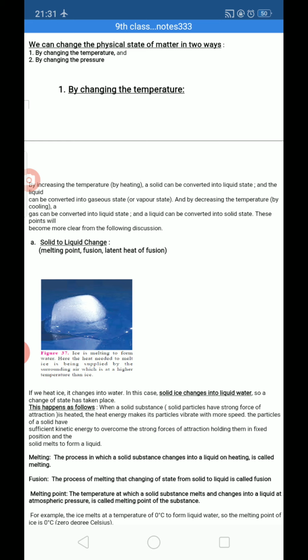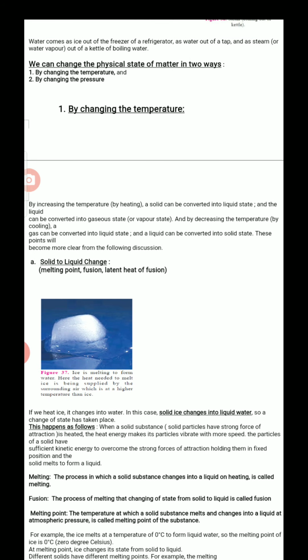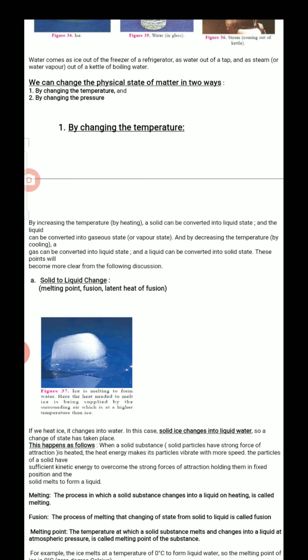How is it converted? Remember, when you remove ice cubes from a refrigerator, we are not going to give heat to the ice cubes. Just keep the ice cubes in a plate or glass. Within a minute, it converts to liquid state. It absorbs heat from the surroundings. We are not supplying heat, but it absorbs heat from the surroundings by default. That is why it is converting from solid to liquid.